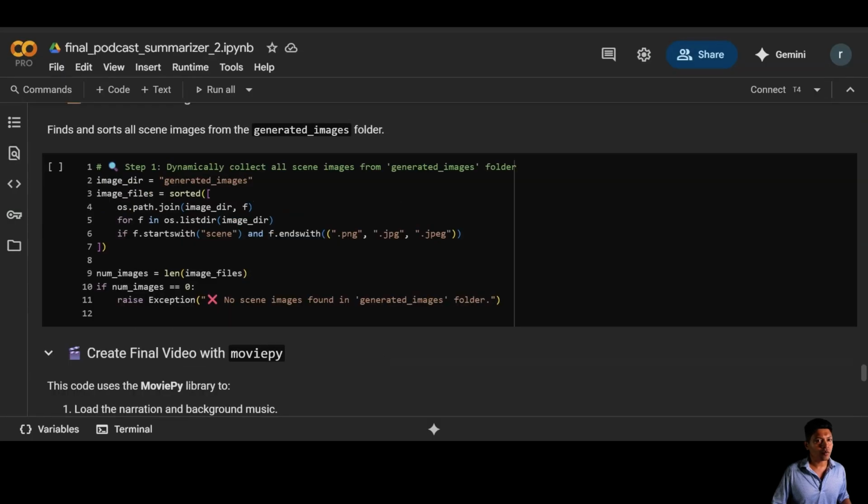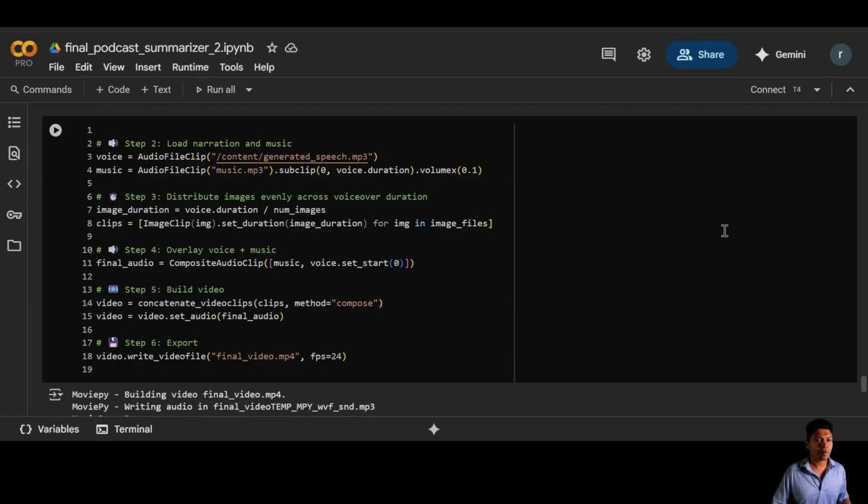Time to gather all the visuals we just created. We scan the generated images folder, sort the scene files, and prep them for a final video. Think of this as lining up your AI artwork for its big cinematic debut. If nothing's found, we throw a friendly little tantrum in the form of an error.